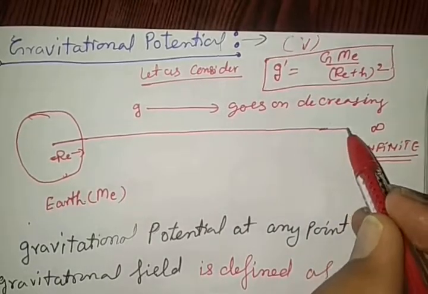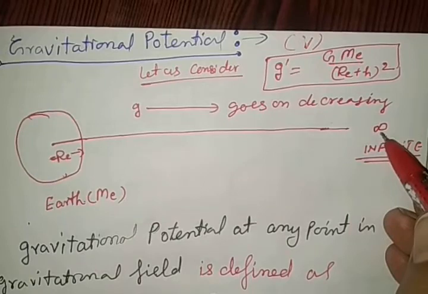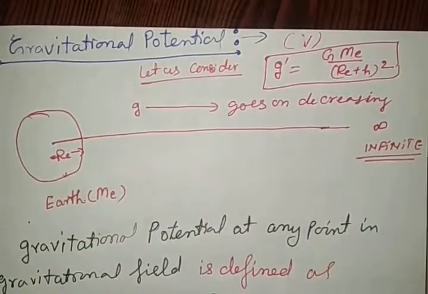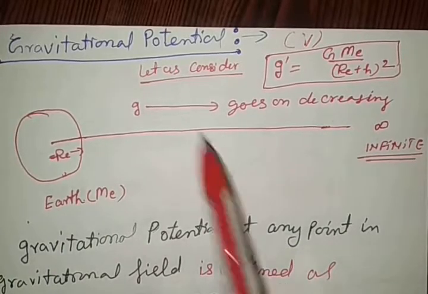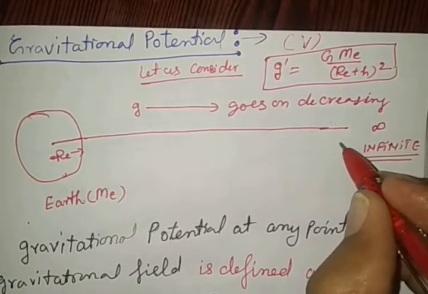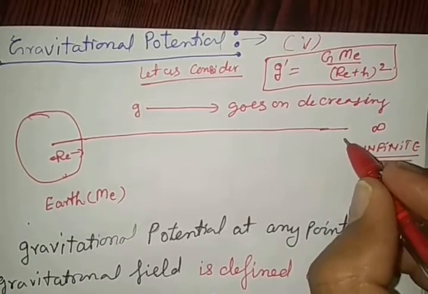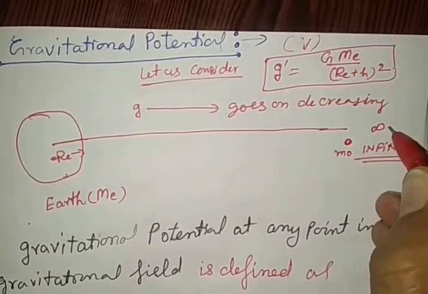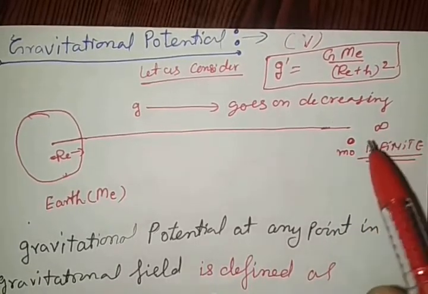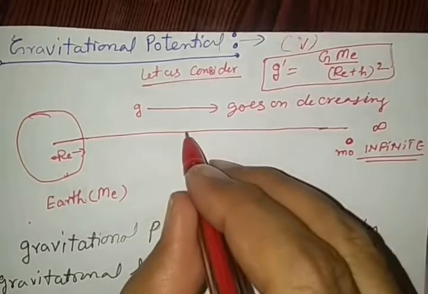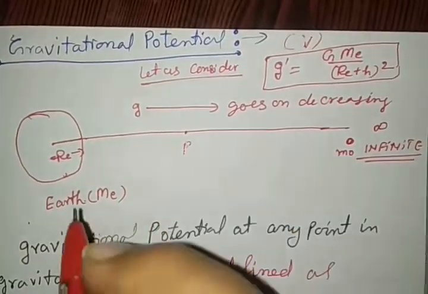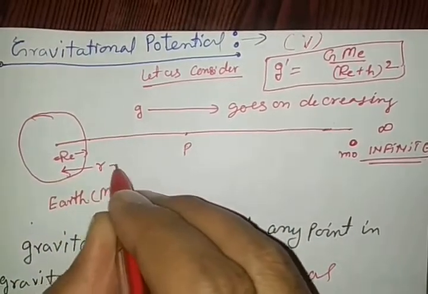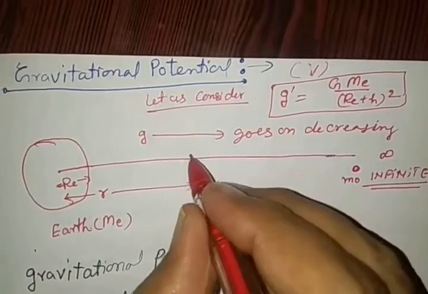So this is the gravitational field concept. To understand it, if we take a test mass, a very small mass m0, at infinity, and we want to know the gravitational potential at point P, this point P is r distance away from the earth.